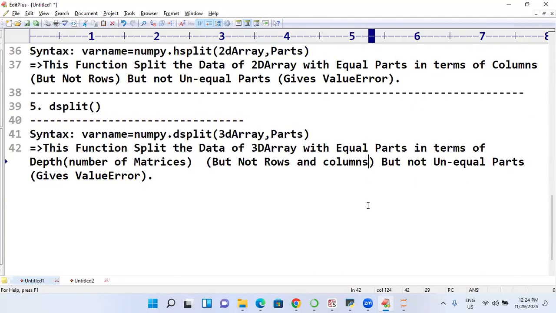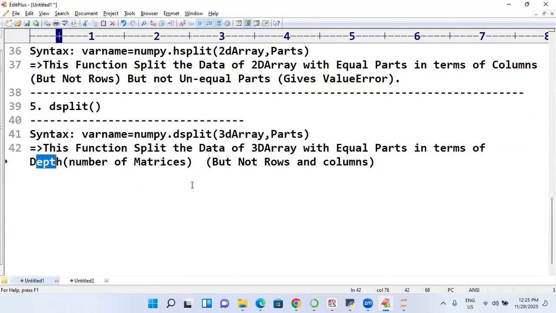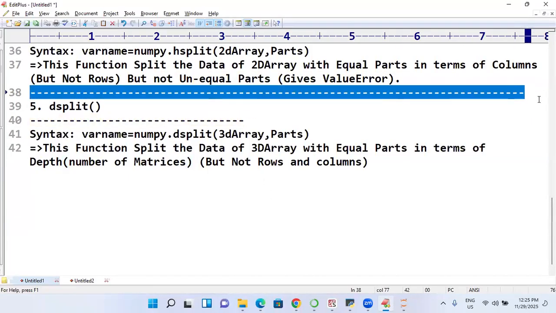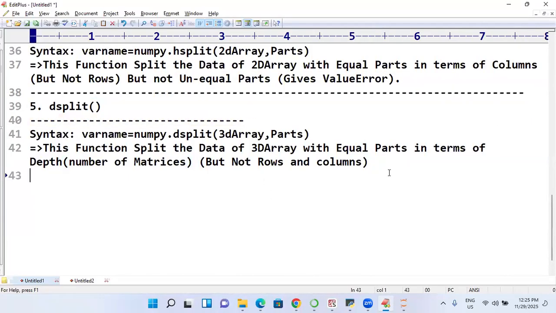Unequal parts also. Of course, there is no question of unequal parts coming at all. Depth means it will see only the number of matrices. 3 matrices or 4 matrices, it doesn't bother about it. It considers only the depth, but not rows and columns, right? This is about depth. You can view the examples over here.